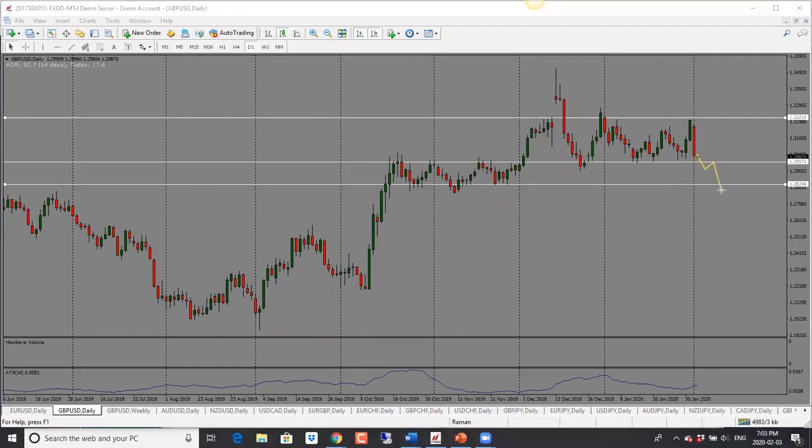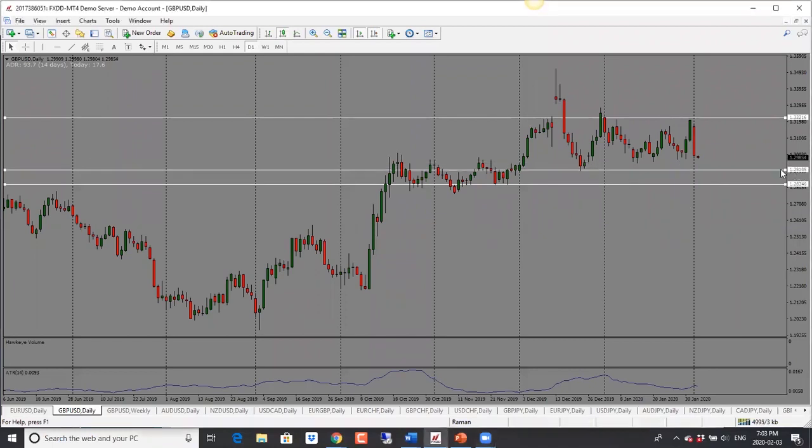So in order for this to continue downwards, we need to see a drop through the support level and backtest and a further move to the downside. So my bias is bearish. I am looking for a drop and looking for price to go lower. In terms of the target here, the first target is 1.2900, and then 1.2820 is the second target. So bias is bearish for pound dollar.